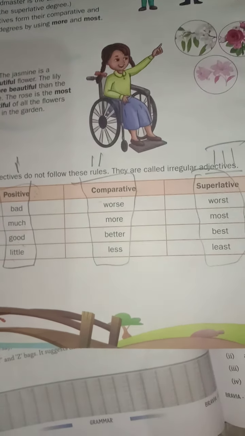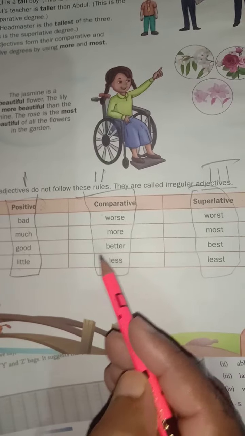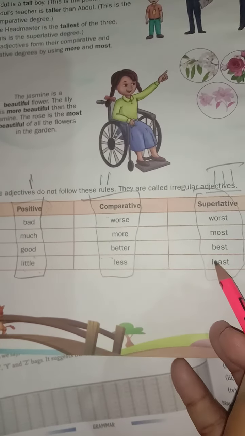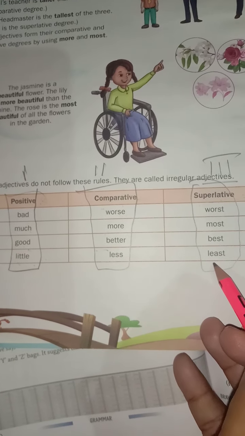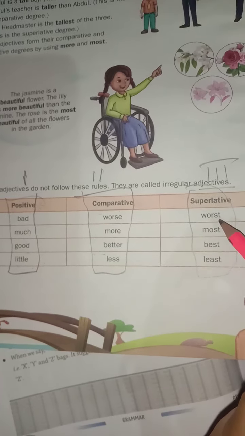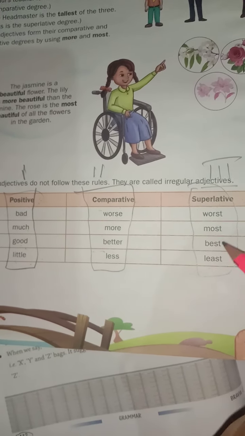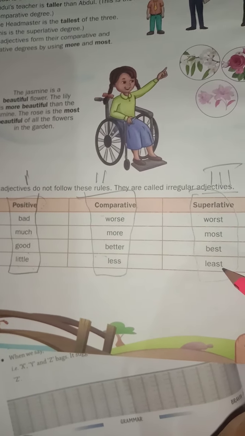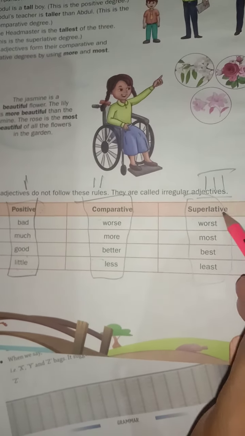It means this is not between 2. This is between more than 2. It can be 3, it can be 4, it can be infinite. Okay. The degree is changed. It is worst, most, best, least. So this is superlative.